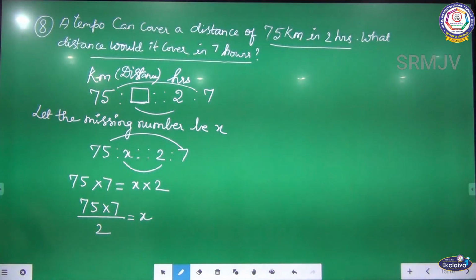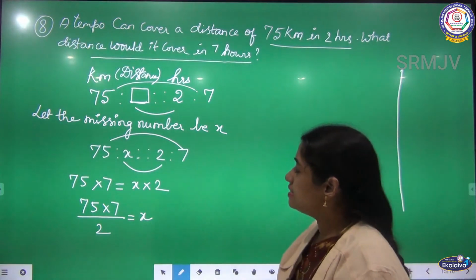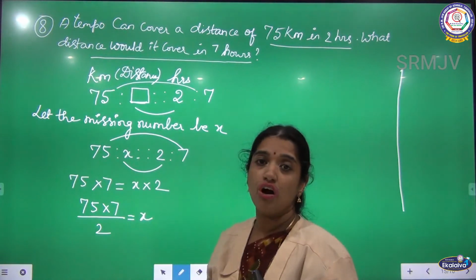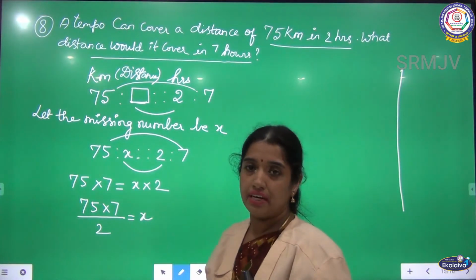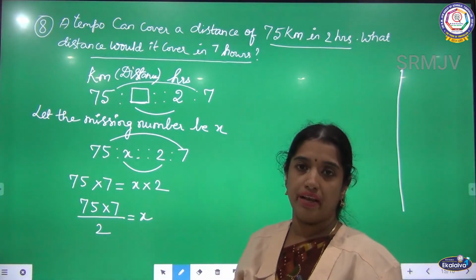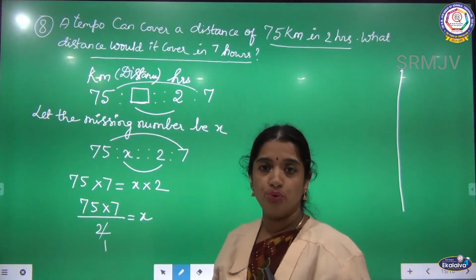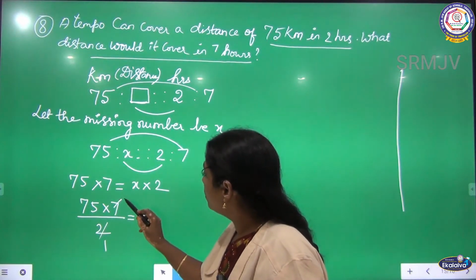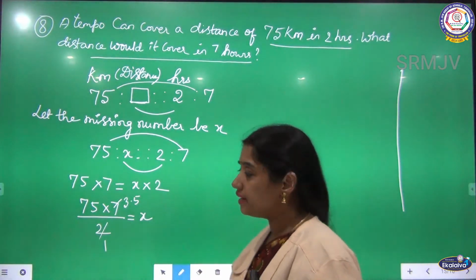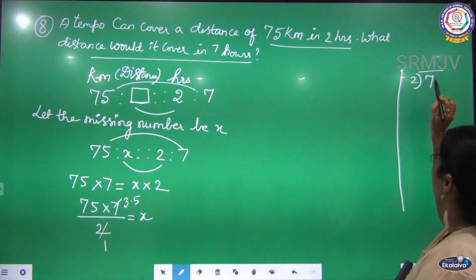Listen children, here I am going to do the rough column. 75 is an odd number and 7 is also an odd number, but 2 is an even number. If I cancel, I get the answer as a decimal. Okay. Listen, 7 I am going to divide by 2.